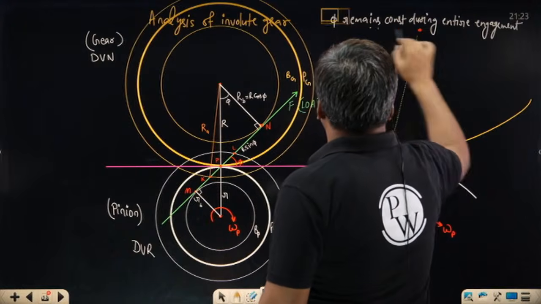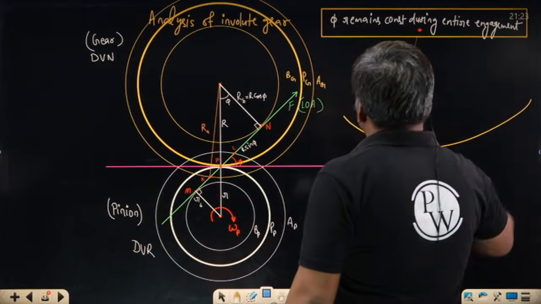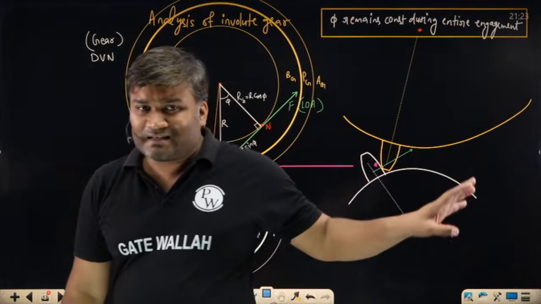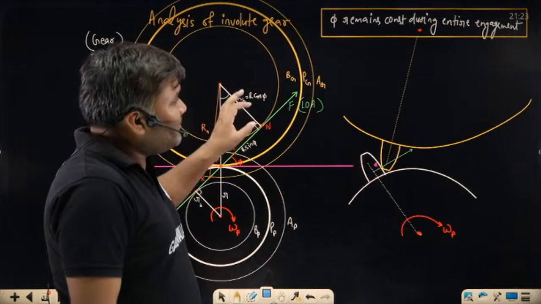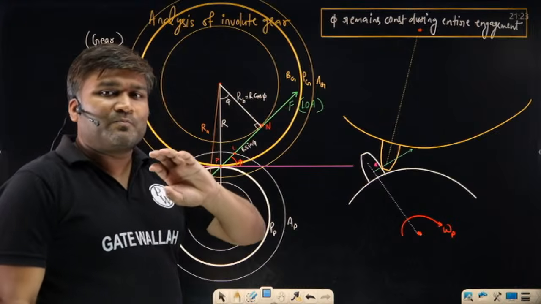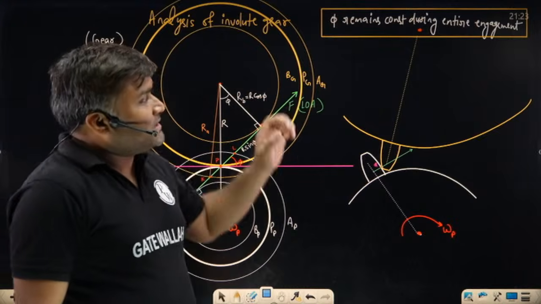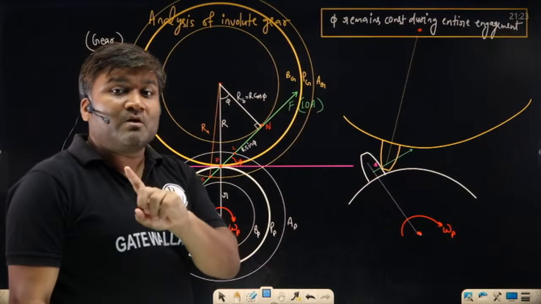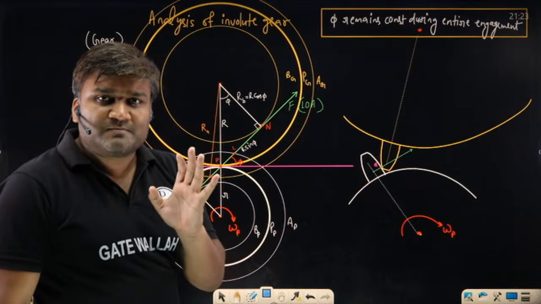I will not show you cycloidal gear, that deep analysis we are not going to do. But from here I am just making one statement that in involute this is constant, in cycloidal it is not constant. Cycloidal mein it varies.